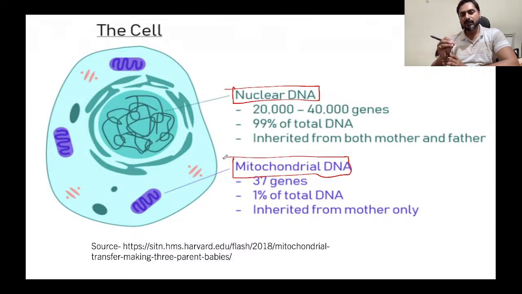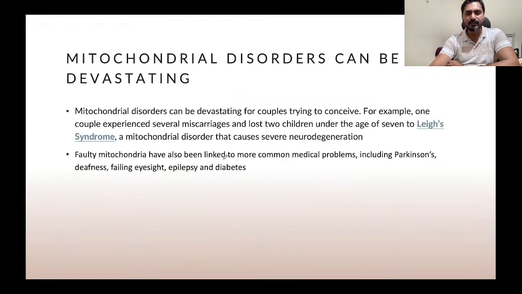So if a person inherits this defective mitochondrial DNA, then he or she is prone to some diseases. What this slide is saying is that this can cause something which is referred to as Leigh syndrome. Leigh syndrome is a neurological disorder.